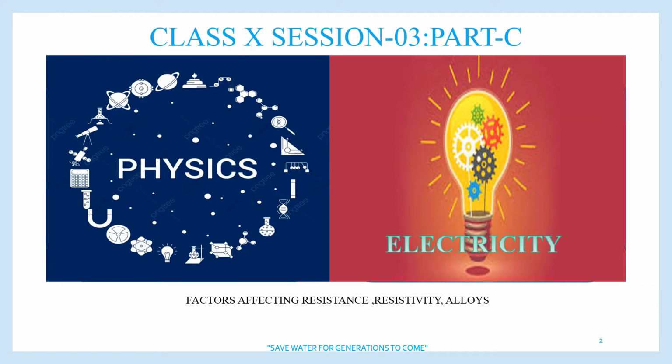Now, in continuation of part B, in part C we are going to discuss and interact. What is resistance once again, and on what factors does it depend? What are the factors which affect the resistance of a conductor? And when resistance is affected, how is the current passing through the conductor changed?